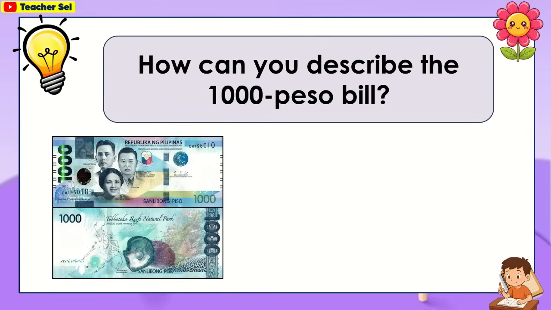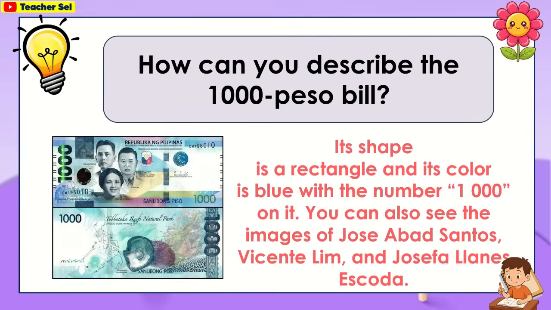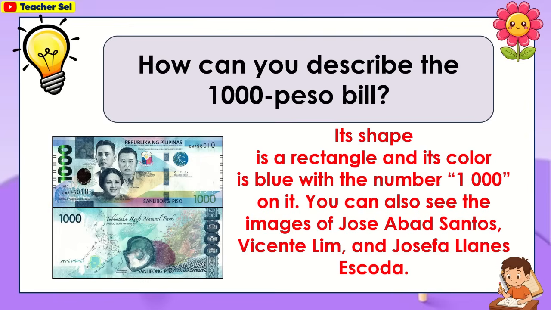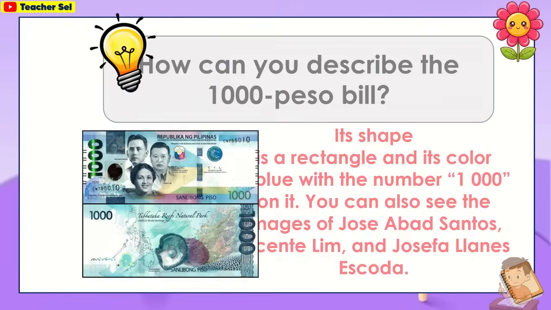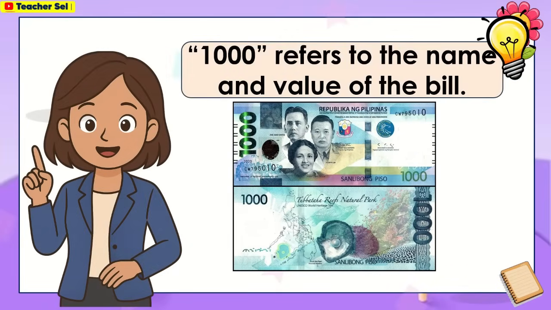How can you describe the 1,000 peso bill? Its shape is a rectangle and its color is blue with the number 1,000 on it. You can also see the images of Jose Abad Santos, Vicente Lim, and Josefa Llanes Escoda. 1,000 refers to the name and value of the bill.